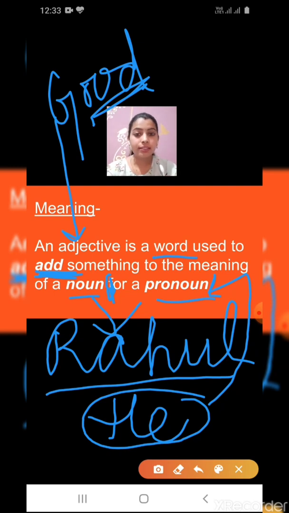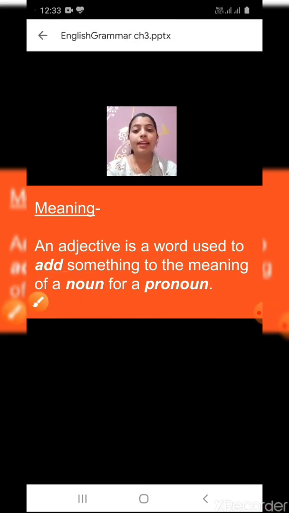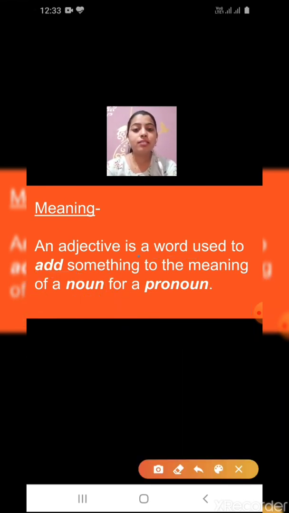All right? Understood? Yes or no? Reply. Yes. I will repeat it again. An adjective is a word used to add something to the meaning of a noun or pronoun.